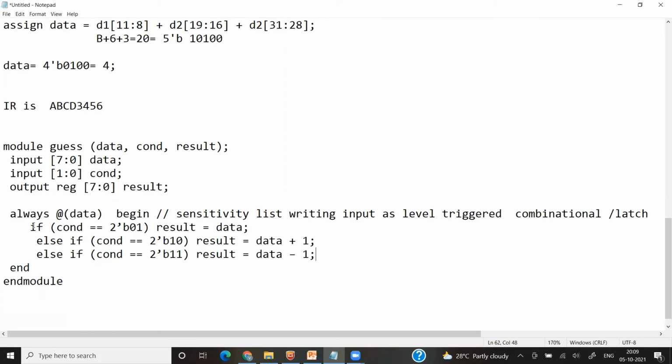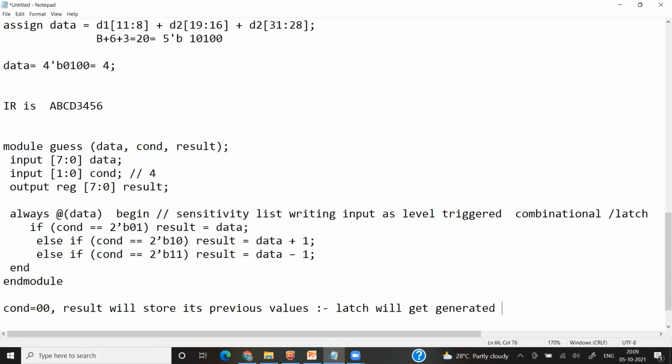Okay, so now here condition is a 2-bit value, which means it will have 4 possible values. Out of the 4 possible values, I have described only 3. What will happen whenever condition value is equal to 0, 0? Have I described that? No. If I have not described it, then when condition is equal to 0, 0, result will store its previous value. As it is storing a previous value, a latch will get generated.